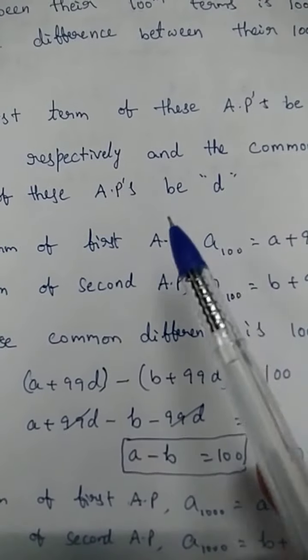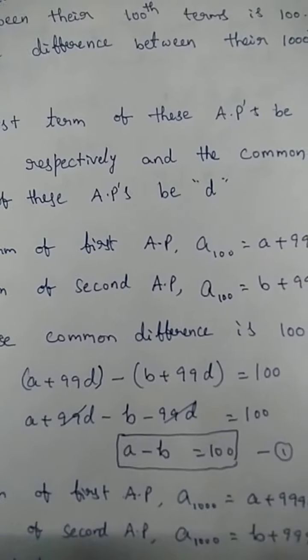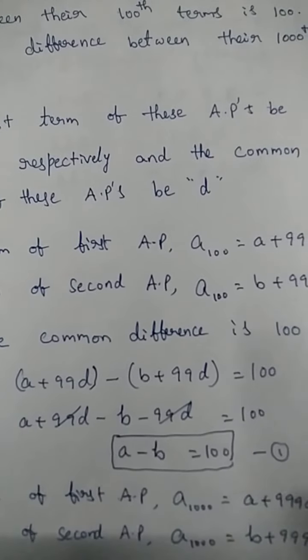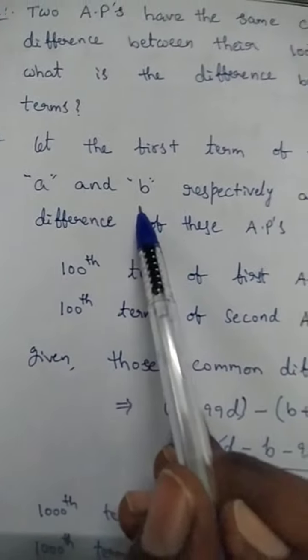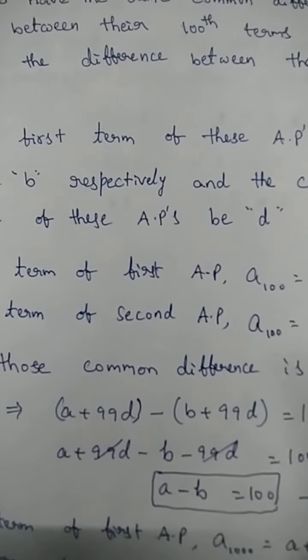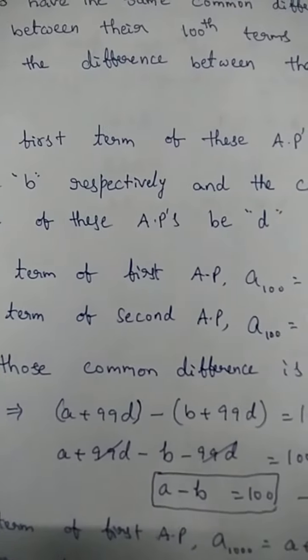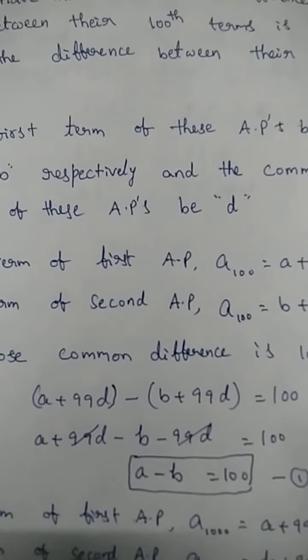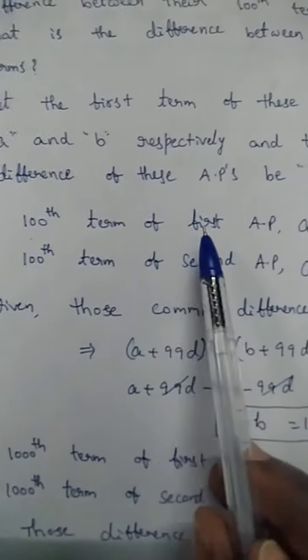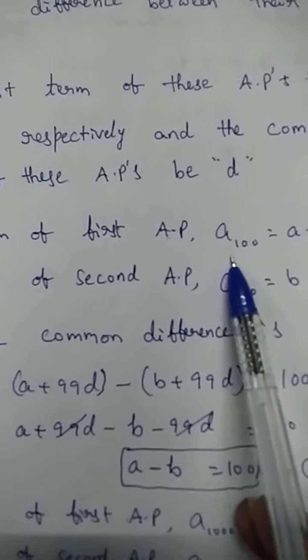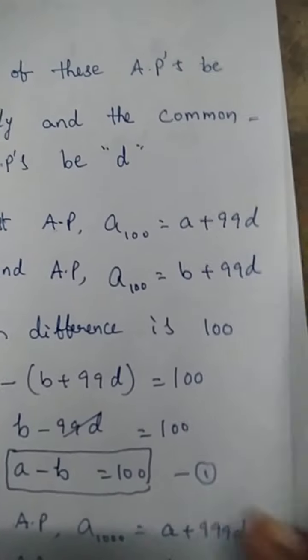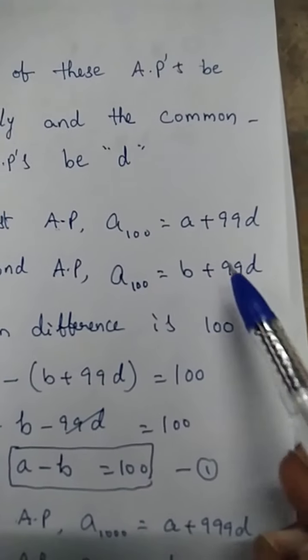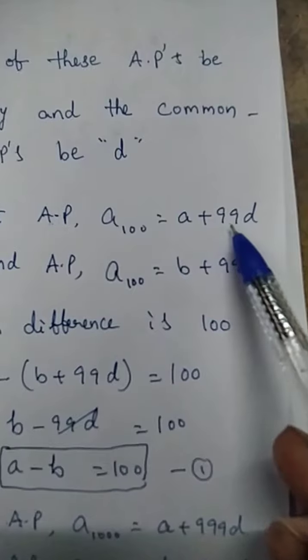First term is A, common difference is D. Then the series is A, A plus D, A plus 2D, A plus 3D, A plus 4D, like that. The first term is B, common difference is D. Then the series is B, B plus D, B plus 2D, B plus 3D, B plus 4D, like that. Then the 100th term of the first arithmetic progression is A100. What is the formula? The nth term formula is A plus (n minus 1) times D, so A100 is A plus 99D.